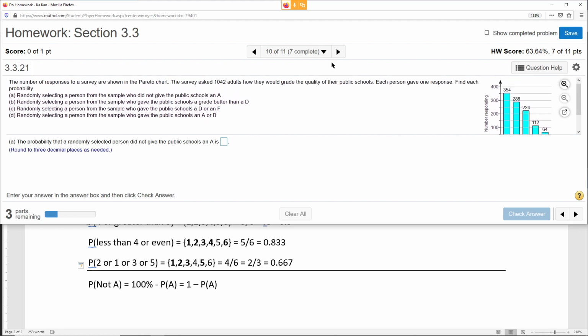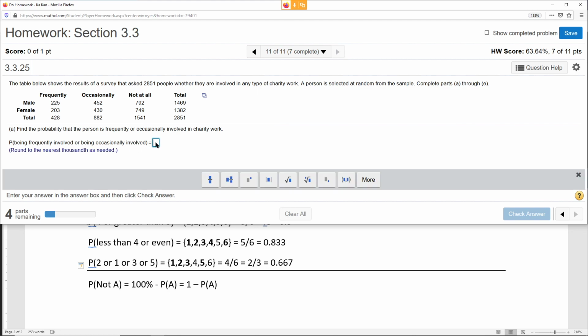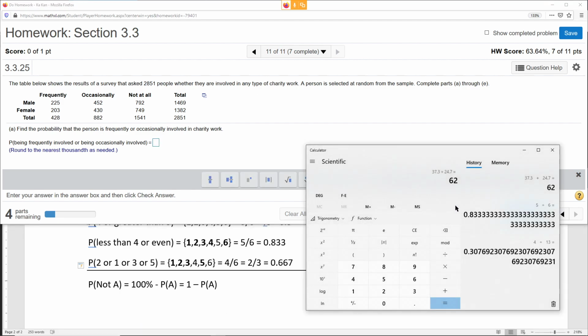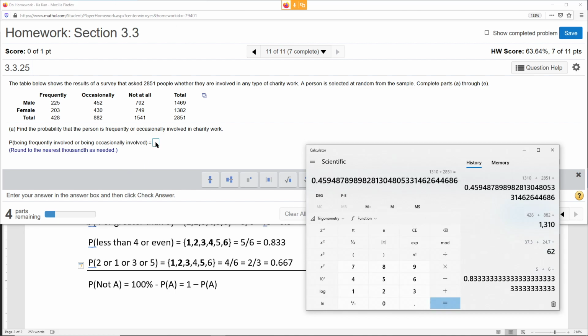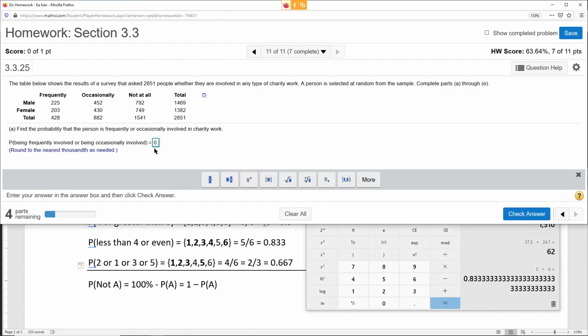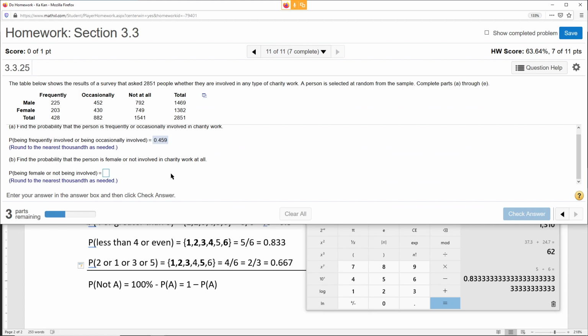This is the same thing. Just read the problem, you'll be fine. Same thing over here. The probability of being frequently involved or occasionally involved. Frequently involved is 428, occasionally involved is this. Add those two together, just like what we did before. 428 plus 882, divided by the total, 2851. So that's 0.459. Nothing to it, you just have to be careful.